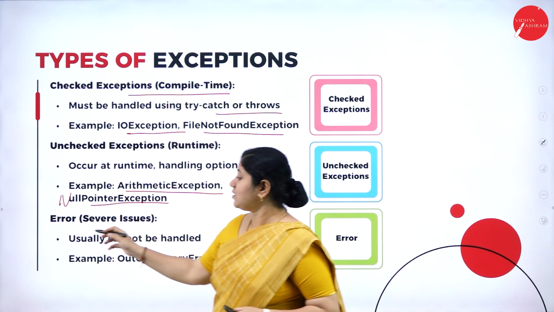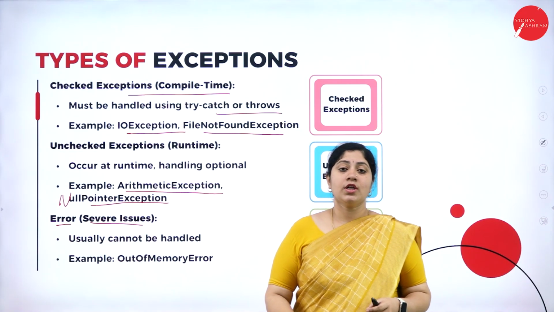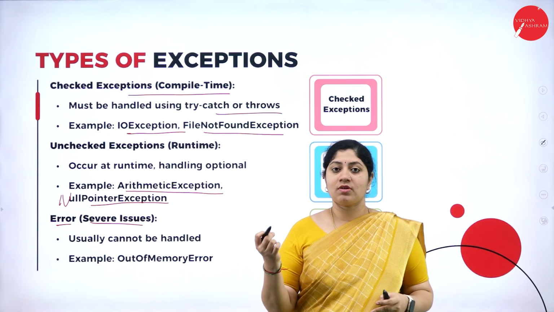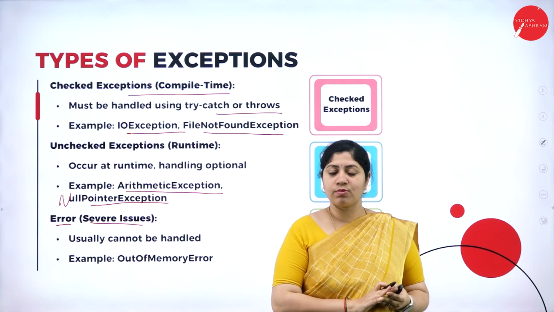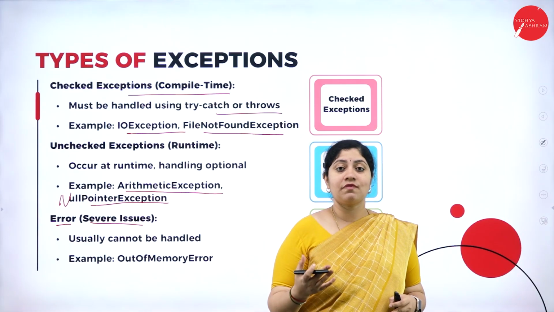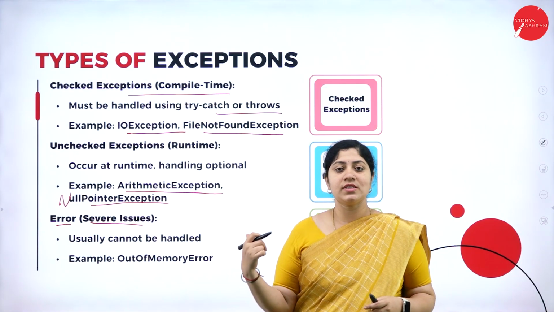The third type is error, or the severity issues. As we know, there is a difference between an error and an exception, correct? Exceptions are handled by the program. If there is any error inside the program, then it can be handled. But what if the system itself is showing some error? In those cases, we have to go with this error type.